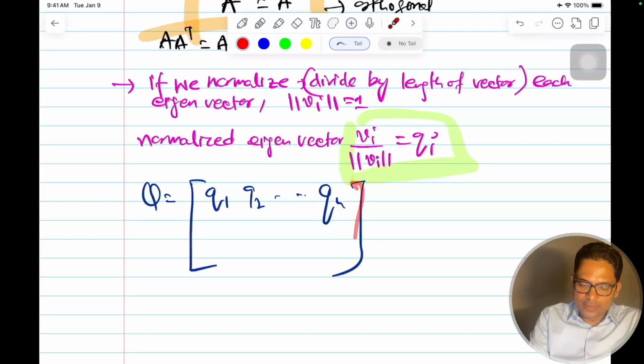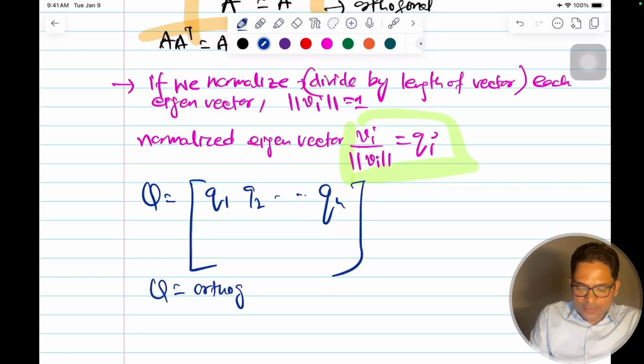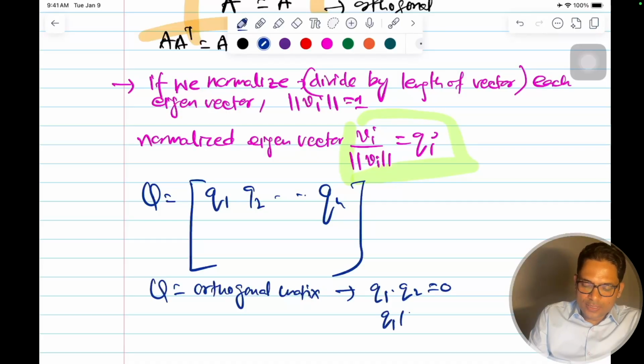Now this Q will become an orthogonal matrix, because both the conditions are satisfied. q1 dot q2 equal to 0 and q1's length is equal to 1.